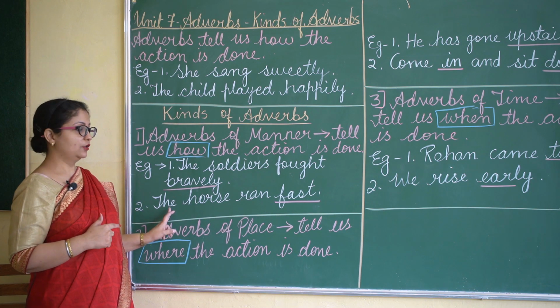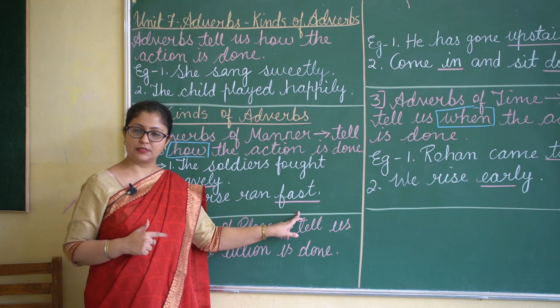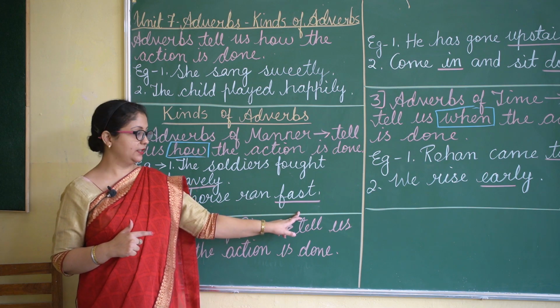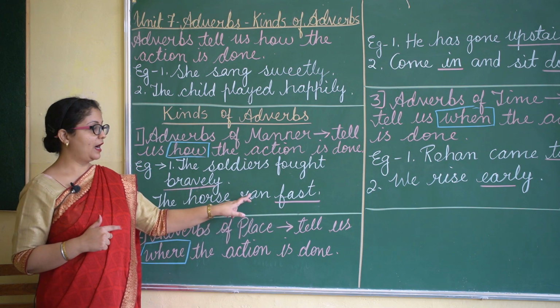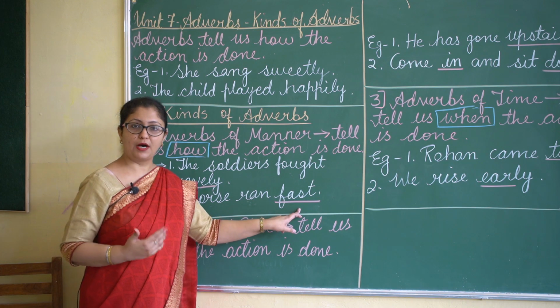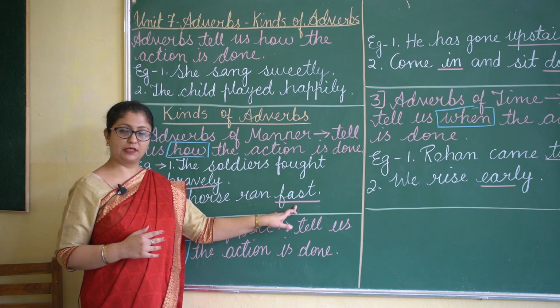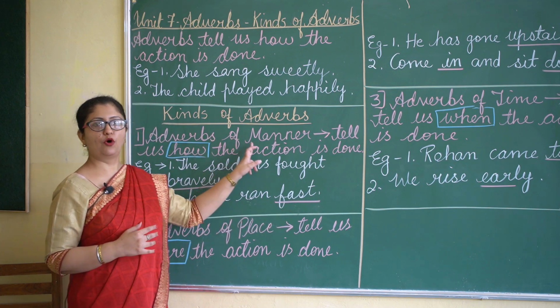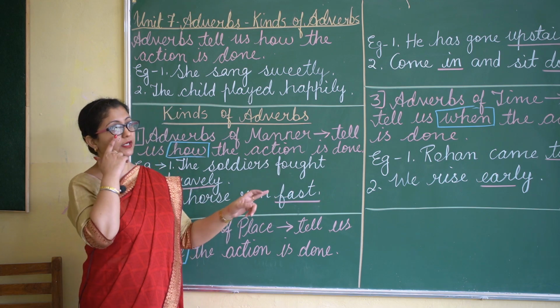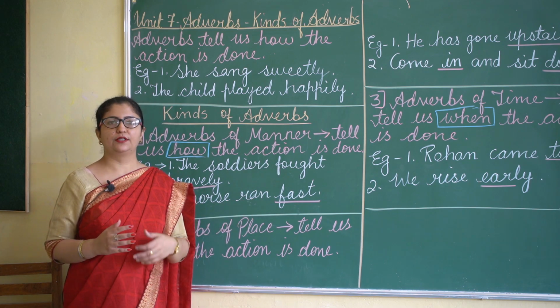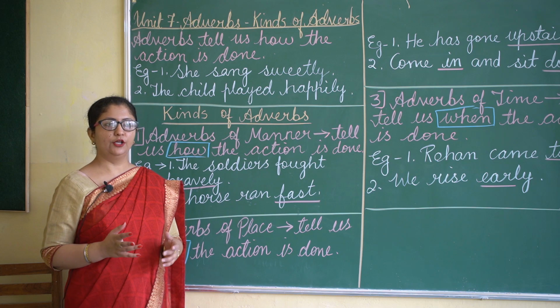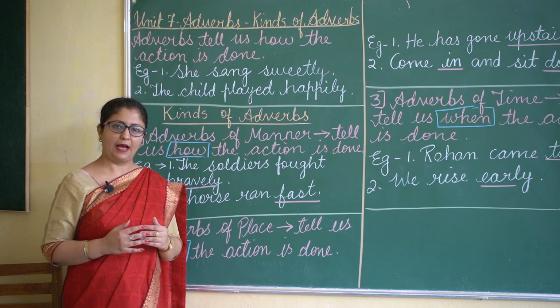Next one, the horse ran fast. Now what is the action here? Ran. How was it done? Fast. So the word fast is what? Adverb of manner. Children, in your exercises there is also one exercise where you have to underline the adverb.